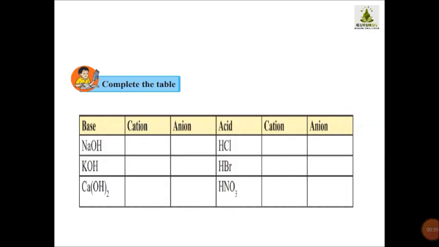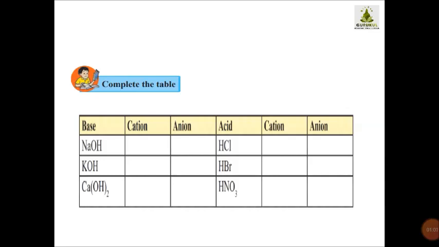From my side, I am just going to read out the name, and in your textbook this chart is already given, so you can refer to the chart in your textbook, and in this table you write cations and anions from your side. I hope you will all be very honest to solve this. If you want, initially you can solve with pencil. If you doubt any, afterwards you can change.